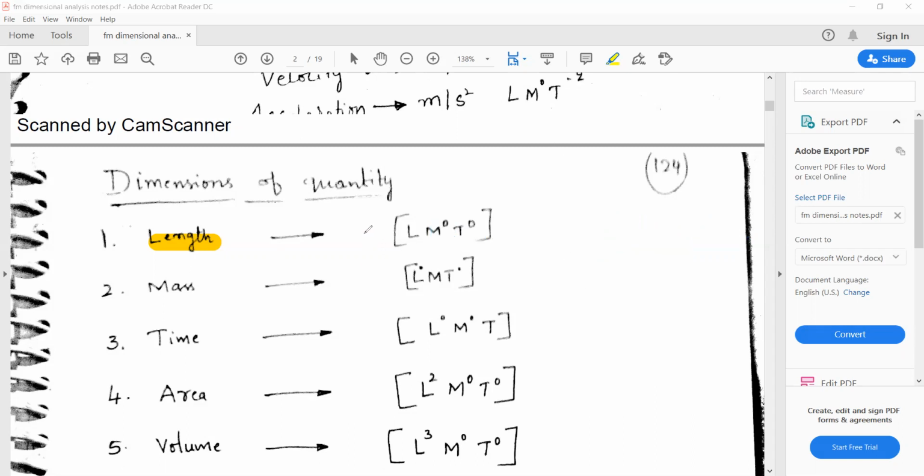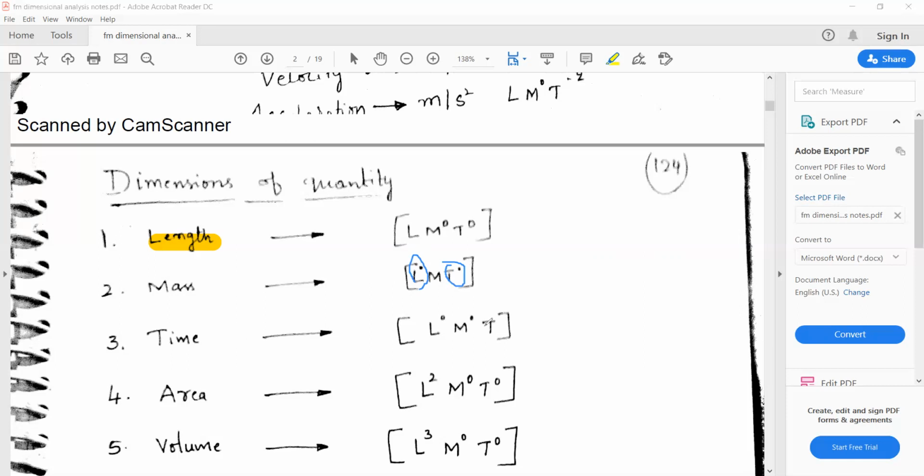In the same way, if you consider mass, then length and time become zero. The unit of mass is kg, which is related to mass, so only M will be considered.